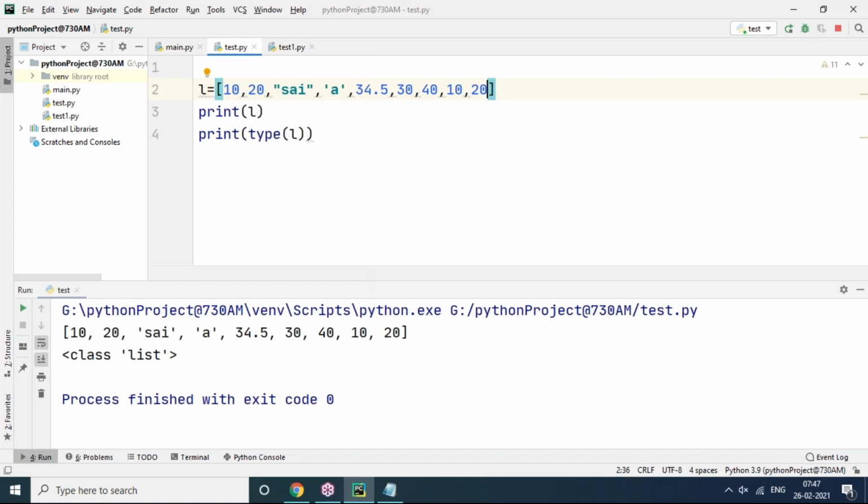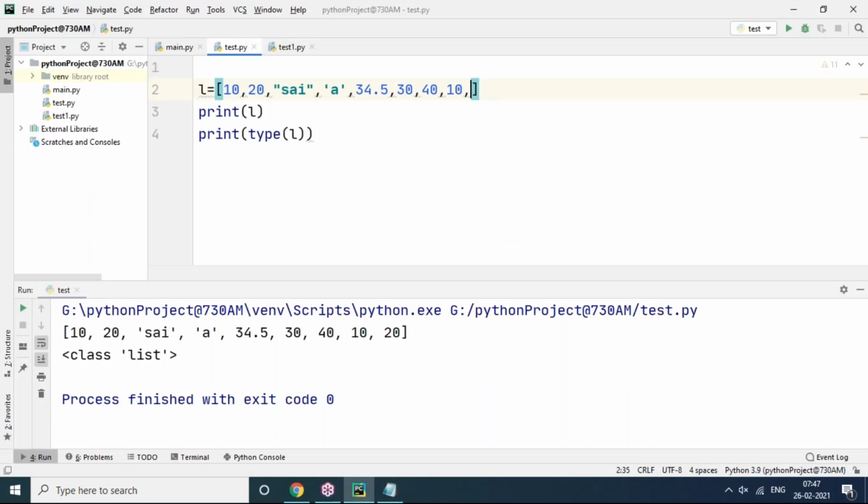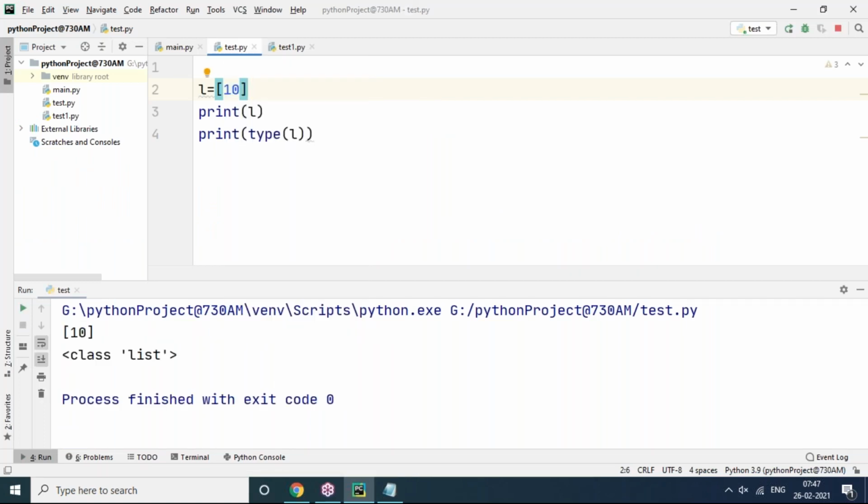It's a collection, a sequence of elements. An ordered collection of elements. Ordered means it maintains the same order: the way you create it, the same way it's going to display. Okay, and can we create a list with one element? Yes, it's possible. This is a list with one element.